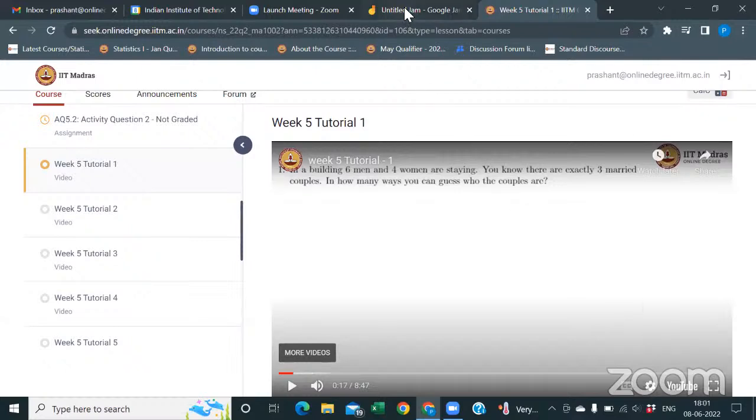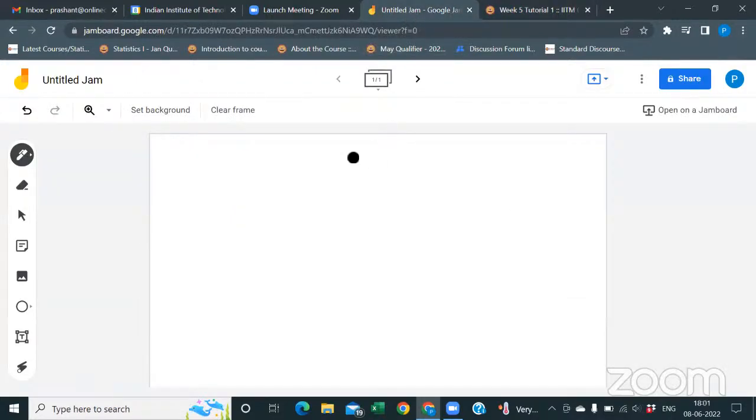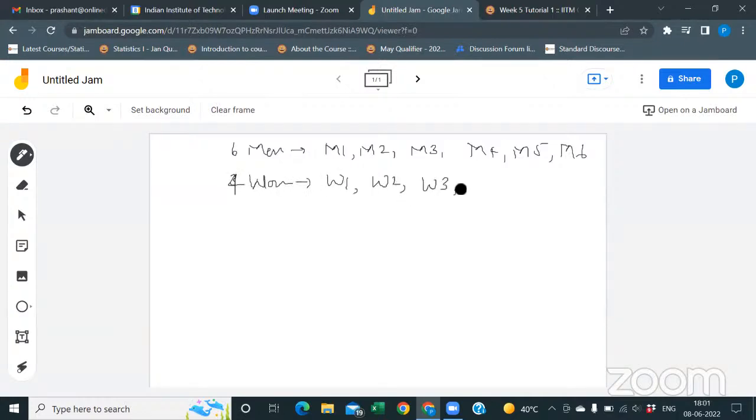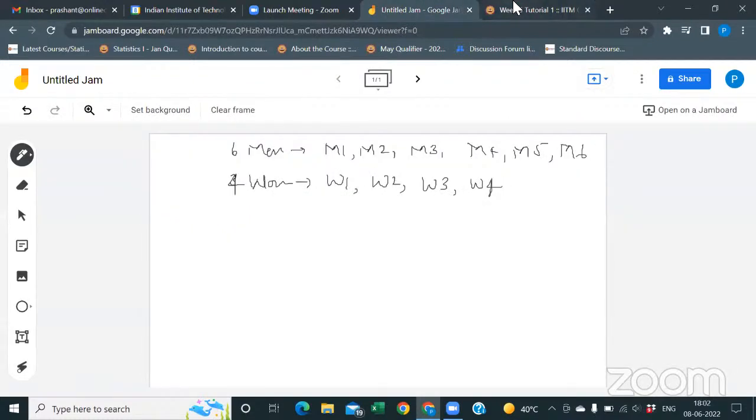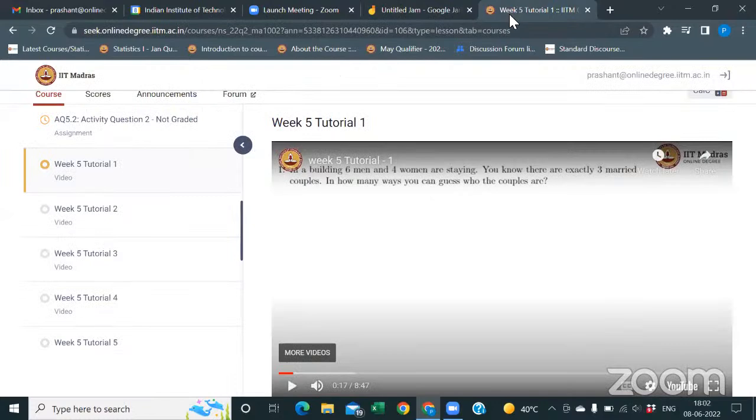Okay, see, there are total 6 men, right? So I can say M1, M2, M3, M4, M5, and M6. And 4 women, that means W1, W2, W3, W4. That's it. And what was the next part? You know there are exactly 3 married couples. Then we have to find the number of ways who the couples are.